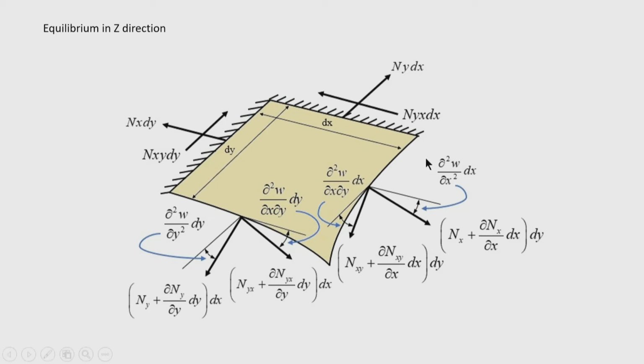If I take the slope here as del w by del x, then the rate of change of slope will be del by del x of del w by del x, and this change occurs over a length of dx, so it is multiplied by dx. So, this is the angle.